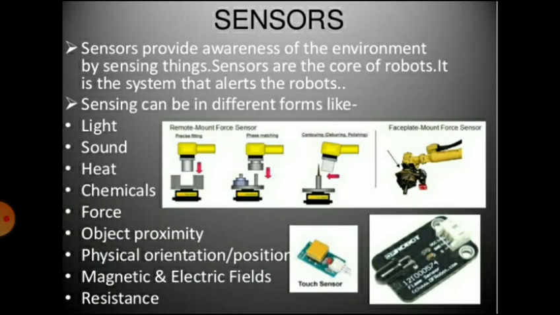Sensors provide awareness of the environment by sensing things. Sensors are the core of robots. It is the system that alerts the robots. Sensing can be of different forms like light, sound, heat, chemicals, force, object proximity, physical orientation or position, magnetic and electric fields, resistance. These are the types of sensors.